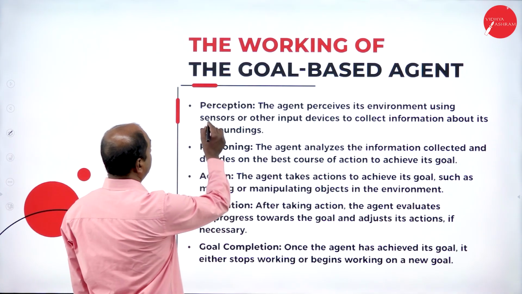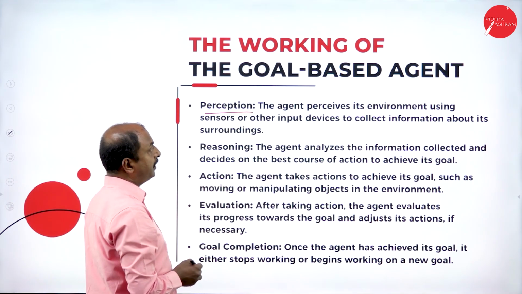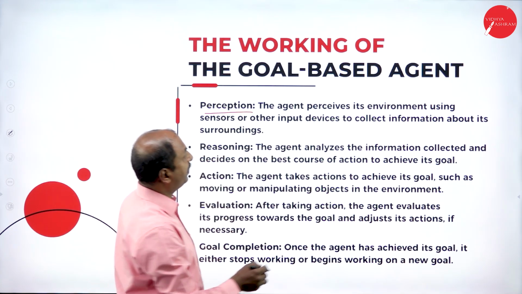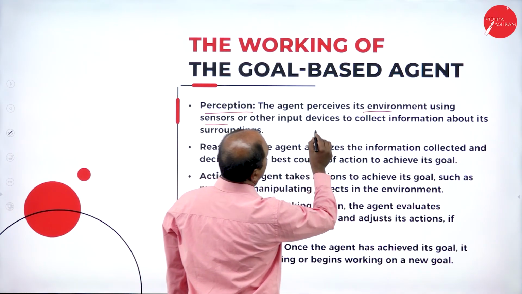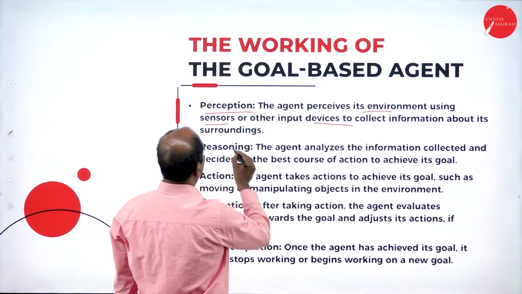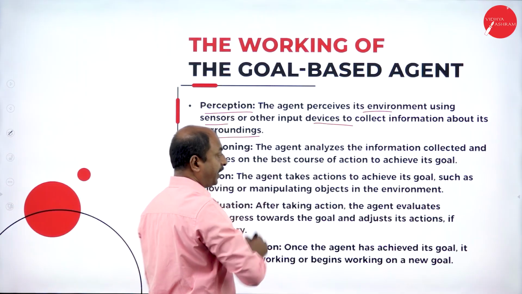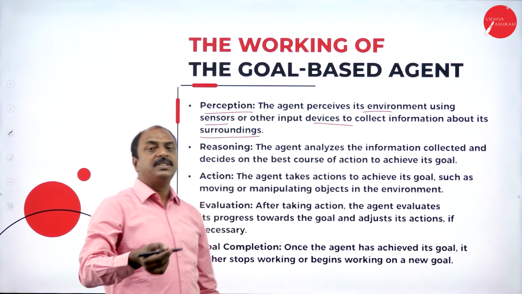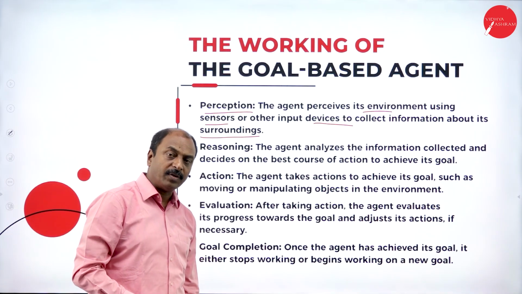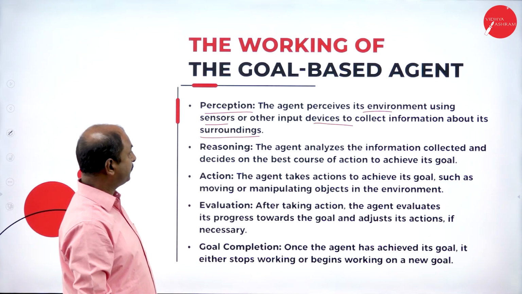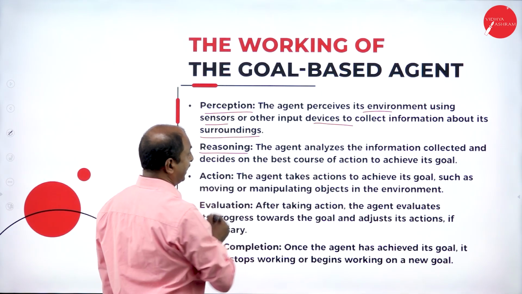First one is perception, meaning the agent perceives the environment using sensors and other input devices to collect information about the surroundings. The first step is to perceive the environment, so data has to be accepted from the environment through sensors. Second one is reasoning.